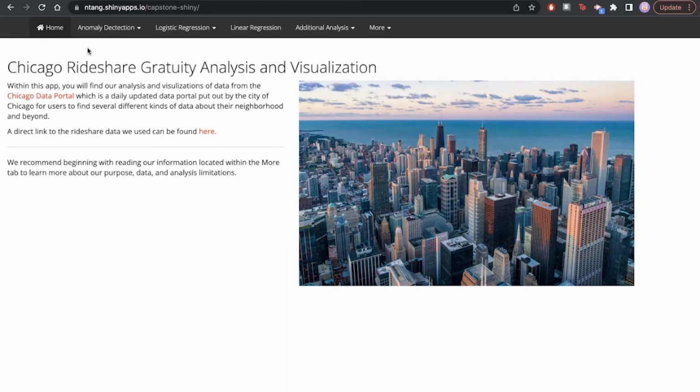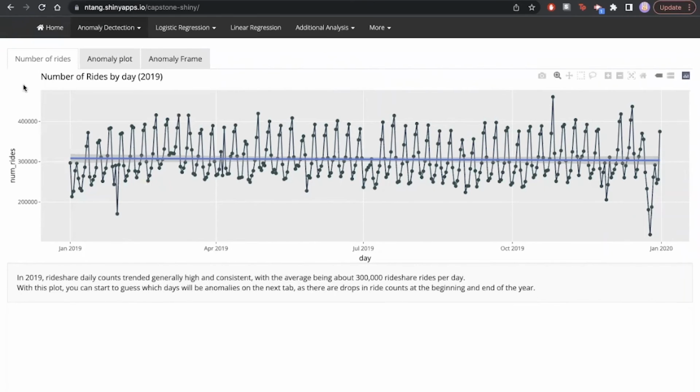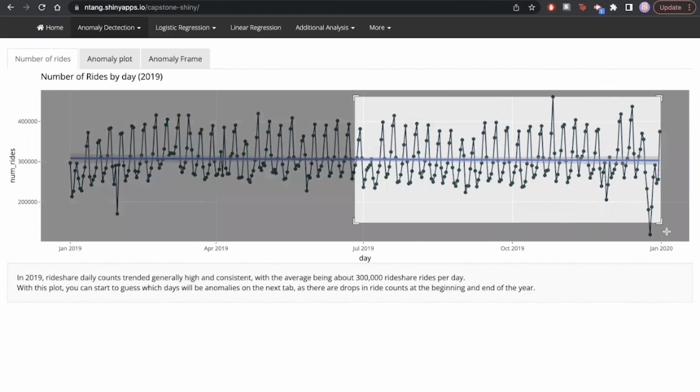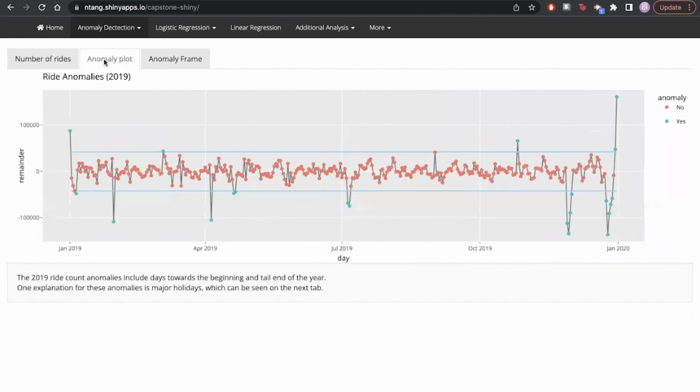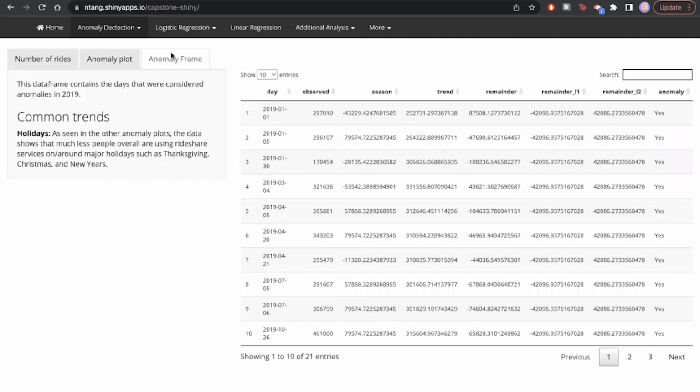Okay, so on our R Shiny, you can find several tabs which include different models we created, including the ones in this presentation. So for example, on our anomaly tab, you can see that this includes the number of rides by day, and you can actually adjust the viewing panel for a lot of the plots on our R Shiny like this. It also has the anomaly plot that shows which days were considered anomalies in the year, as well as the frame that explains why these were found to be anomalies a little bit further.